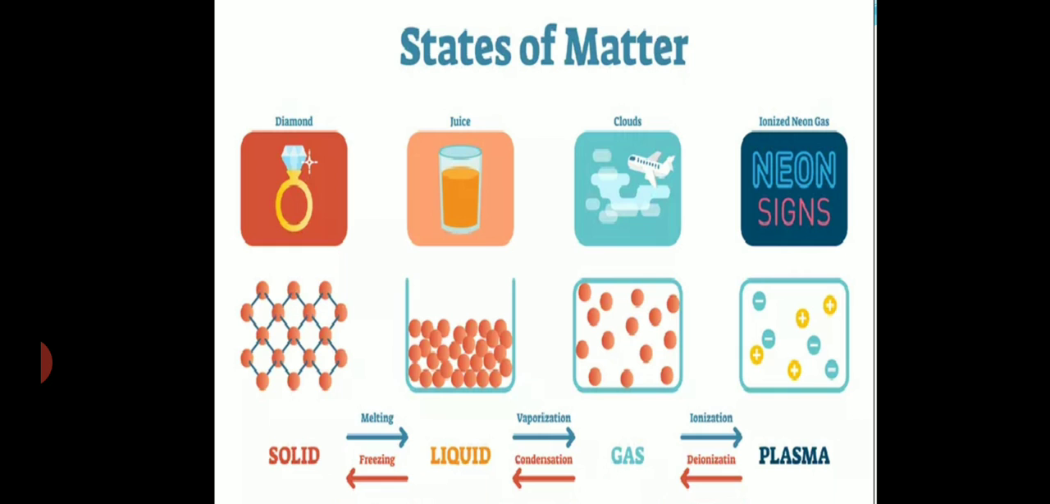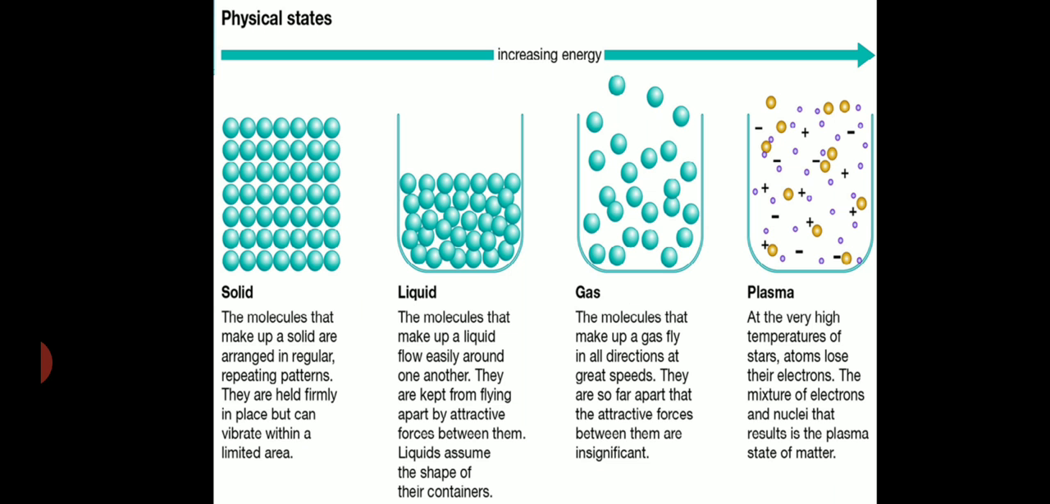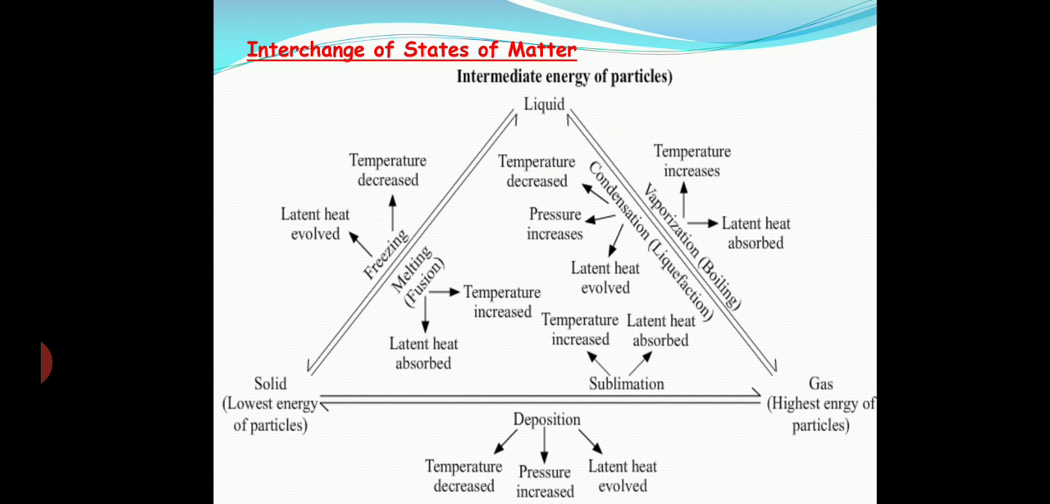In that class, we have seen that matter exists in 5 different states, that is solid, liquid, gas, plasma and the Bose-Einstein state. We have also seen how the properties of the molecules of solid, liquid, gas and plasma differ. Then we have seen how we can change one state of matter to another one, that is solid to liquid to gas and vice versa, and also directly from solid to gas and vice versa, and what are the requirements for changing the states of matter.